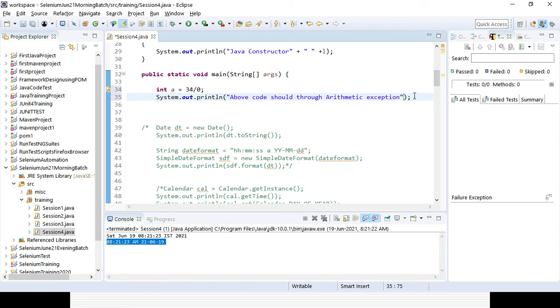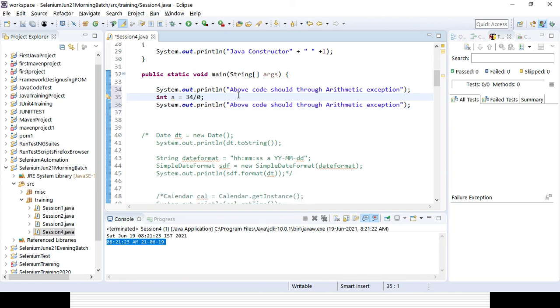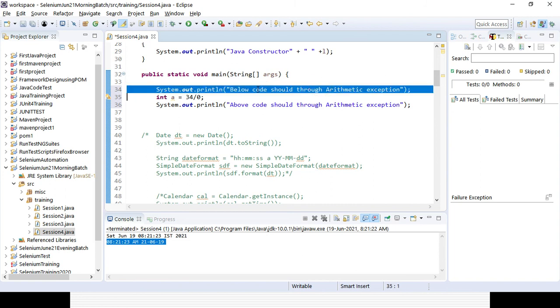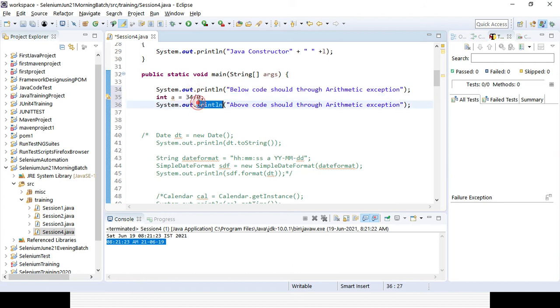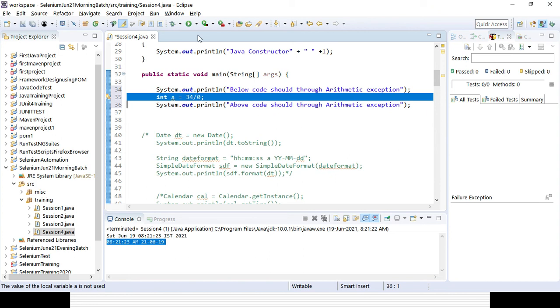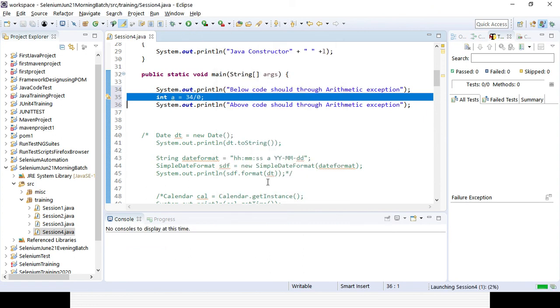And before that line of code, I also want to print something: the below code should throw exception. This first line will definitely run because we did not give anything wrong there. After that, I want to perform an operation which will throw some exception, and the next line of code I also want to execute. Here there is nothing else; I just want to perform the operation. I will not even print anything. Let's see what is happening here.